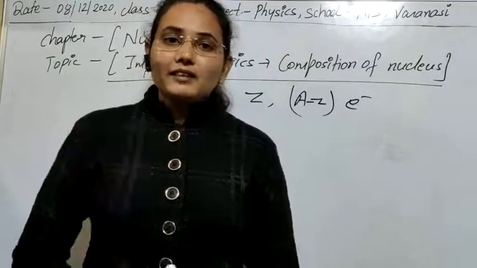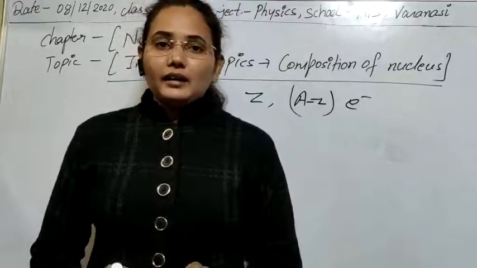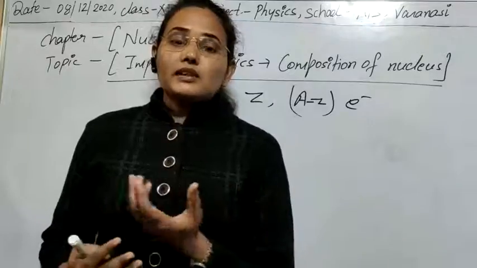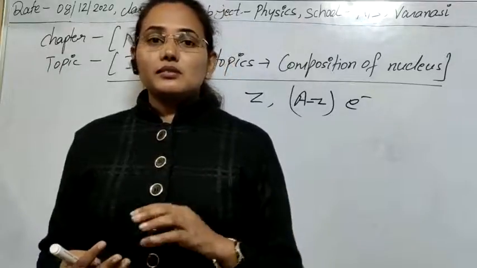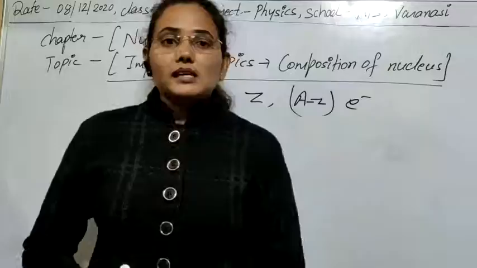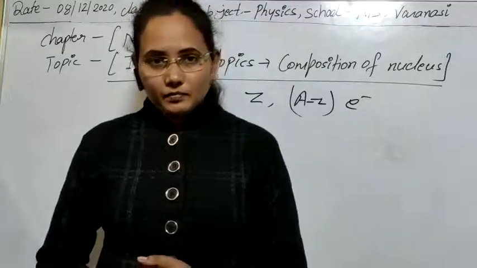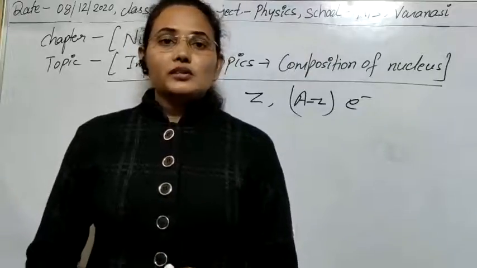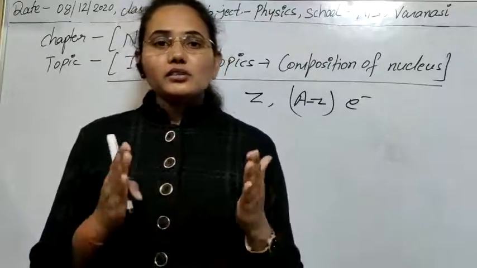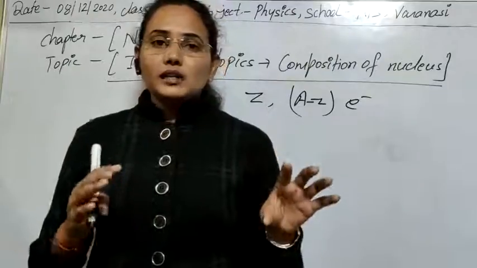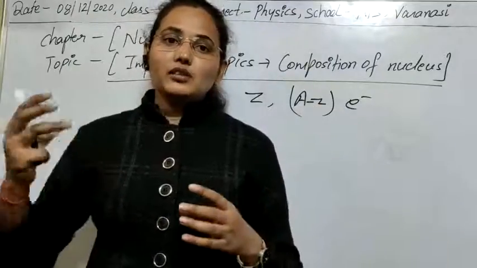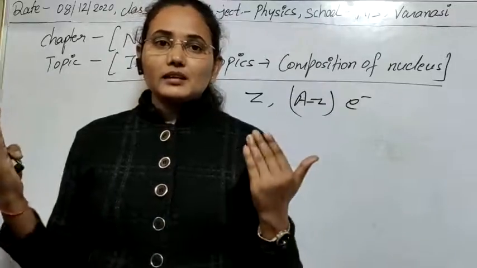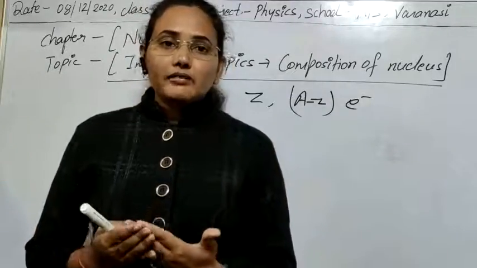And if electrons are identical, and from Maxwell-Boltzmann statistics and other quantum concepts we have already seen that particles are identical, then if all the electrons are identical and all the protons are identical, how can we distinguish some electrons inside the nucleus with different properties and some electrons outside the nucleus with different properties? These two things seem contradictory to each other.